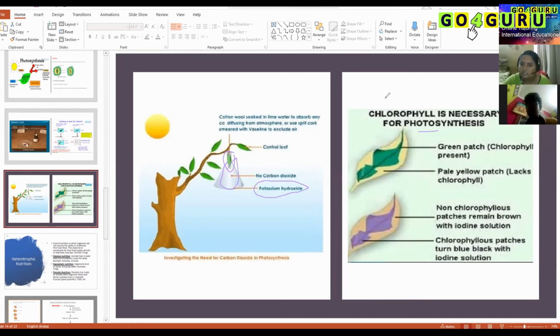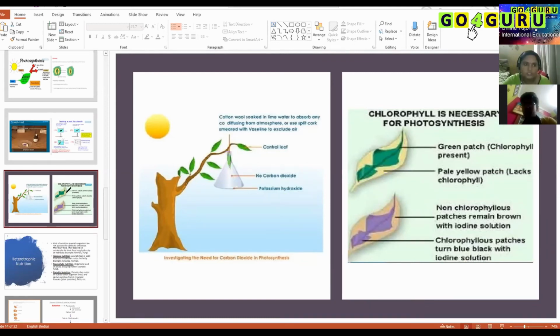Now this is another experiment to prove chlorophyll is also essential for photosynthesis. You take a leaf and put it in alcohol, because alcohol acts as a bleach here. Alcohol will remove all the chlorophyll. Once chlorophyll is removed, there won't be any positive result. These are the regions where chlorophyll is completely degraded, and that is why they don't show any blue black color here. Am I clear? Only those regions where chlorophyll is present changed color and showed a positive result.